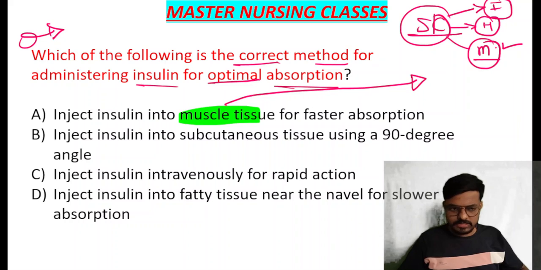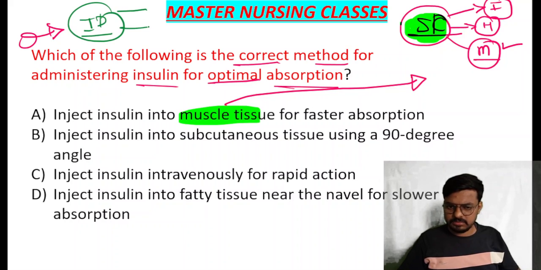Yes, very nice of you all. But a test dose is given by the intradermal route, not subcutaneous. All the test doses, whatever they may be, antibiotic test dose, iron test dose, iron sucrose test dose, whatever test dose you are giving, is by the intradermal route. And the Mantoux test also. In a TB patient, we need to screen with the Mantoux test, where we administer purified protein derivative. That is also given via the intradermal route. All test doses and the Mantoux test are always by the intradermal route.